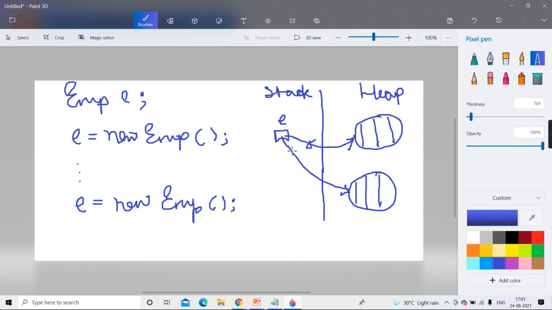The moment this new object reference comes, the old object reference is gone, and automatically the reference count of this object is decreased. It maintains a reference count. Internally for every object the reference count is maintained. Every time the reference is lost, the ref count is decreased. Now as this object's reference count is 0, this will be put into the garbage list.